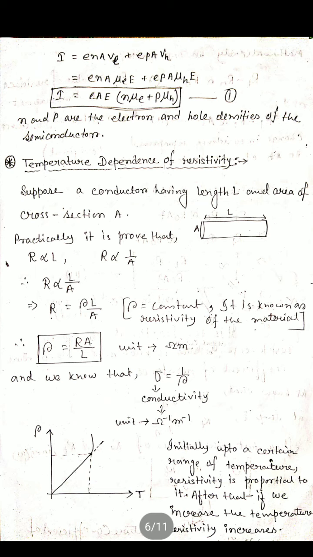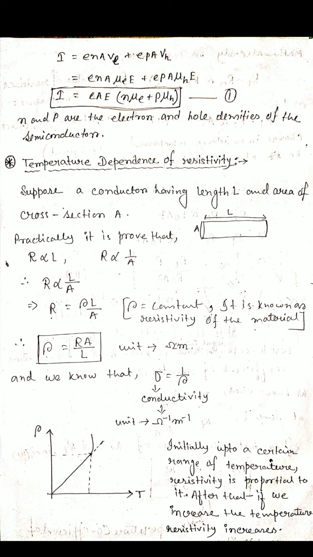Now from that definition, we can write for electrons: e into n into A into vE, and for protons or holes: e into p into A into vH, because of positive p. Actually, in semiconductors, P type and N type are there. That's why n and p will be written as p and n.